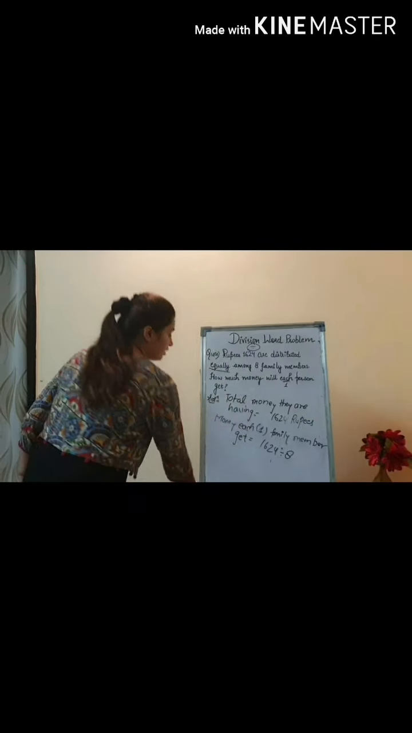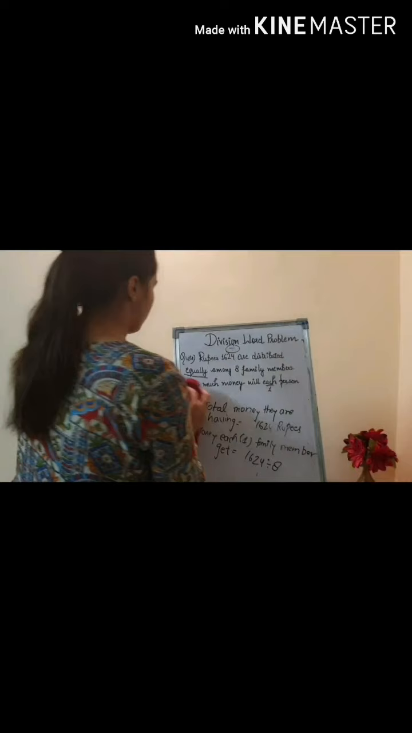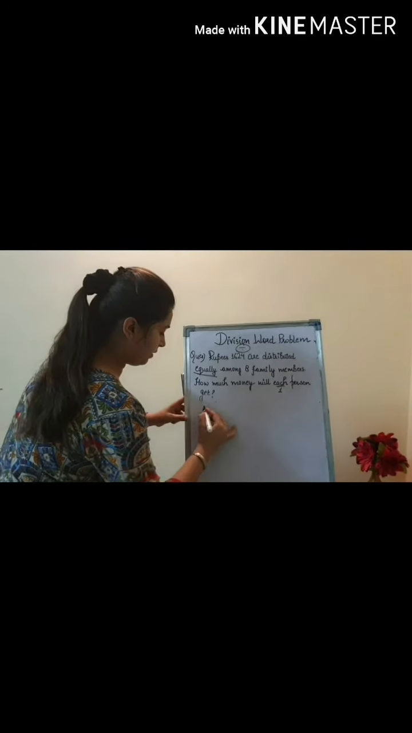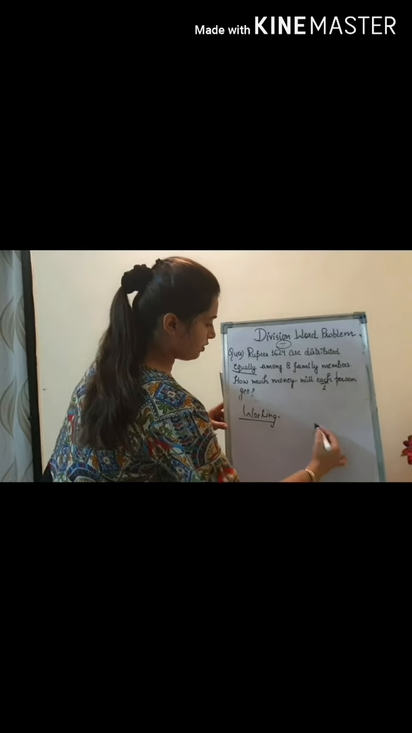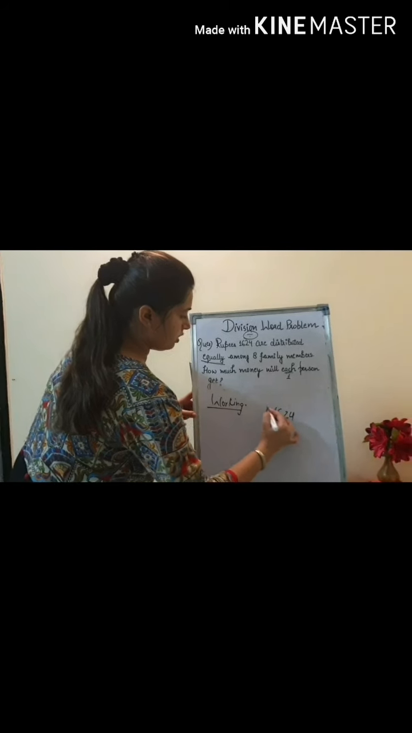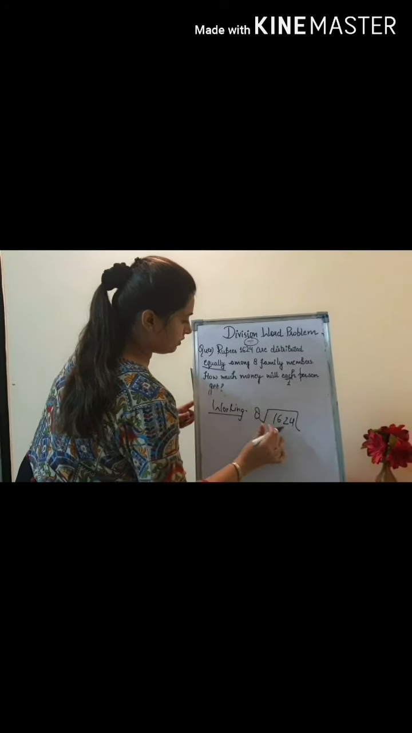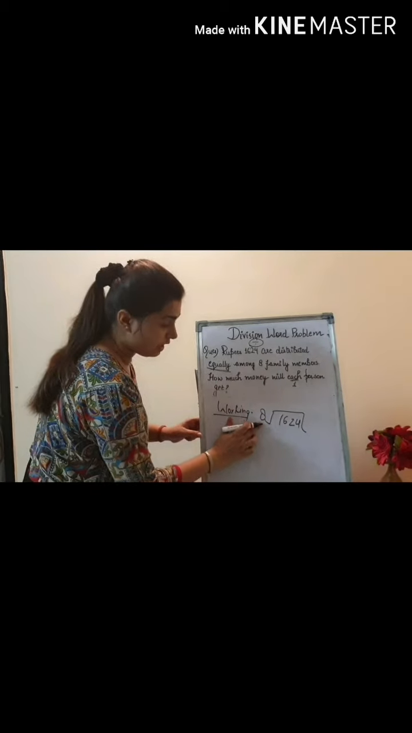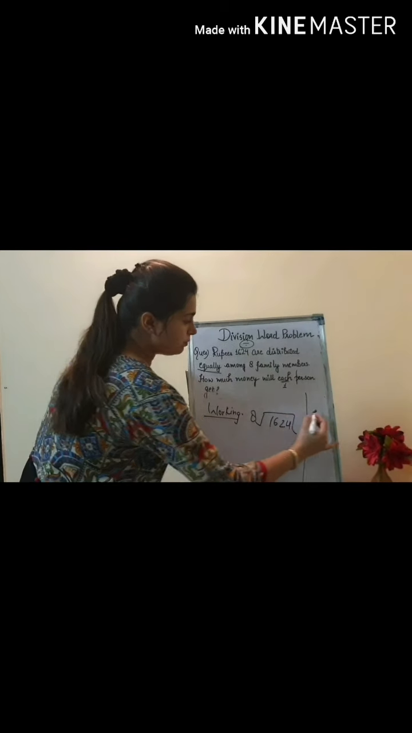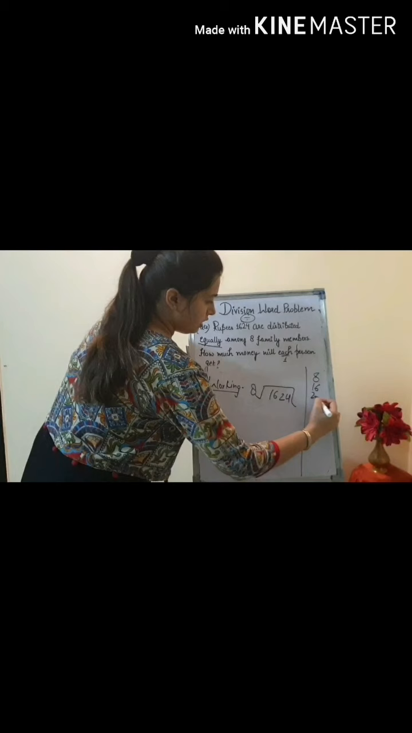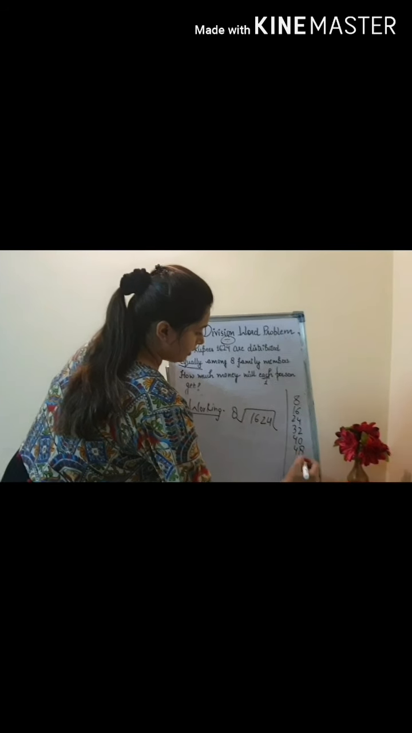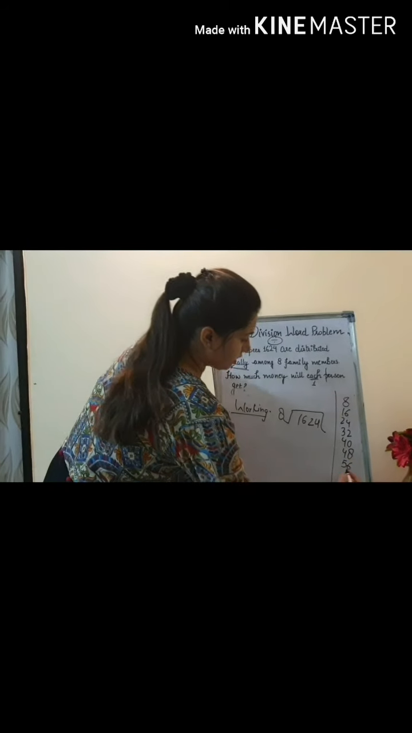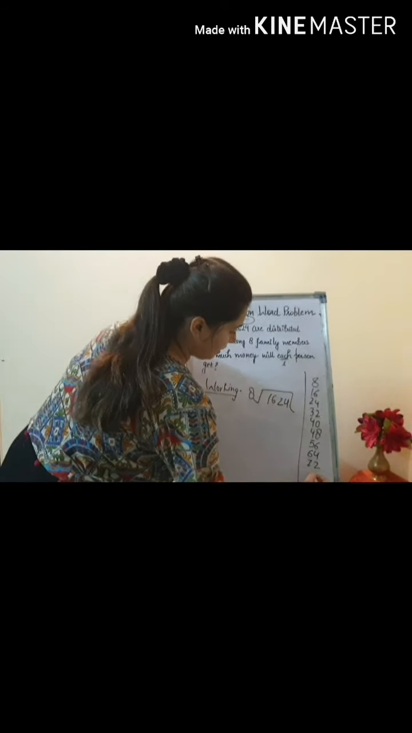After this I have to write the working. Okay. So now the working. For the working, 1624 divided by 8. This is the dividend and this is the divisor. And I have to write the table of 8 also. 8 2s are 16. 8 3s are 24. 8 4s are 32. 8 5s are 40. 8 6s are 48. 8 7s are 56. 8 8s are 64. 8 9s are 72. 8 10s are 80.